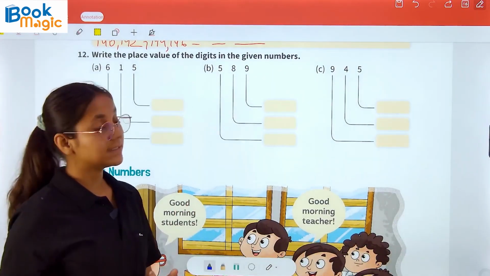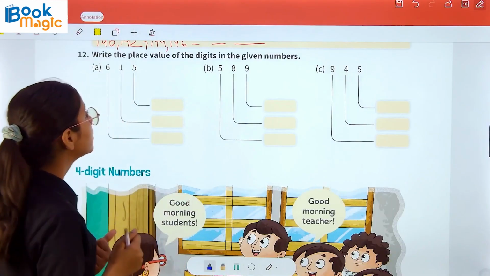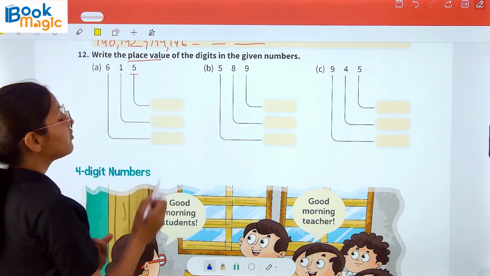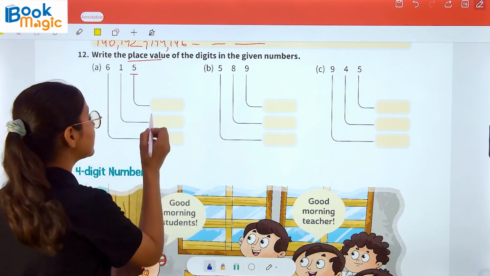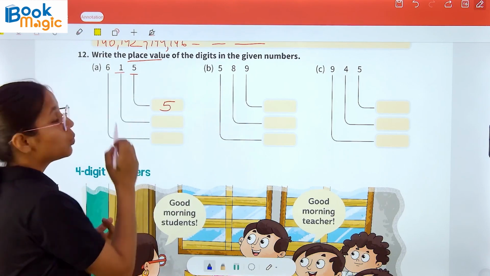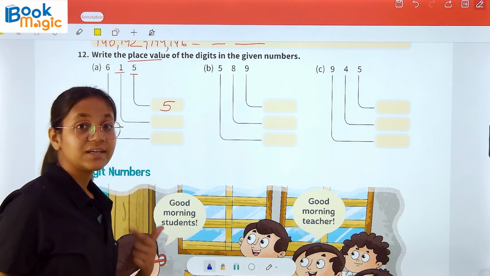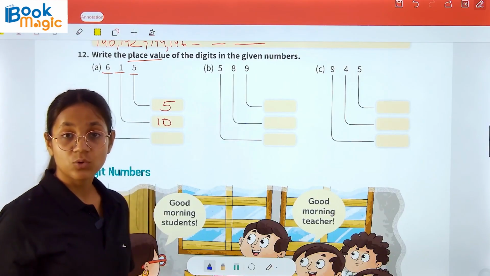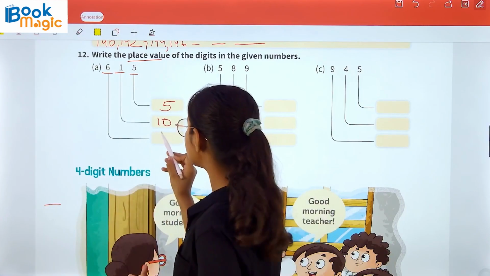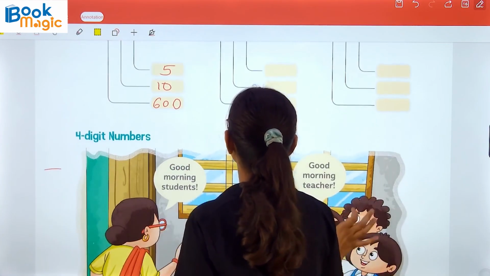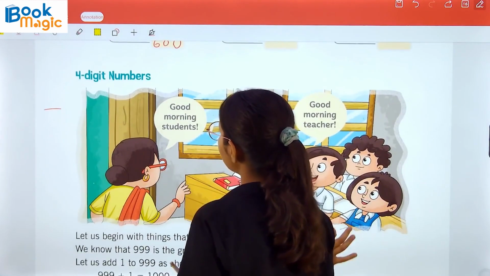Now question number 12. Write the place value of the digits in the given number. So we have to write the place value of the digits. Here we have 5. 5 is at the place of 1. So I will write here 5, which is 5 ones. Now 1. 1 is at the place of 10. So I will write here 10. Now 6. 6 is at the place of 100. So I will write here 600. In the same manner, you have to perform part B and part C.